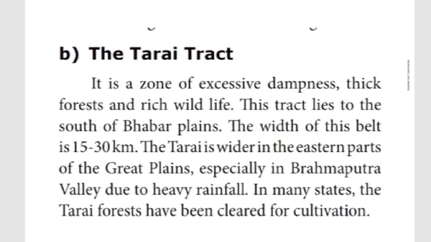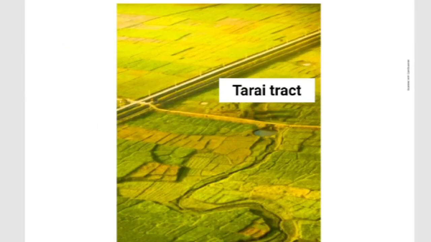The next one, the Tarai tract. I can show that picture. This is the Tarai tract, children. You can check it. This is a place of excessive dampness, as well as thick forest, and moreover it has rich wildlife. It is located in the southern part of the Bhabar Plains. So this is the Tarai tract.